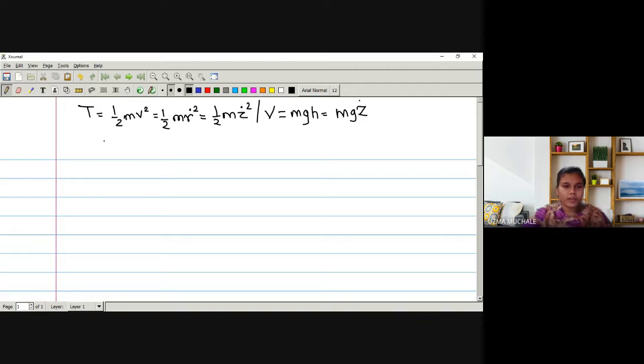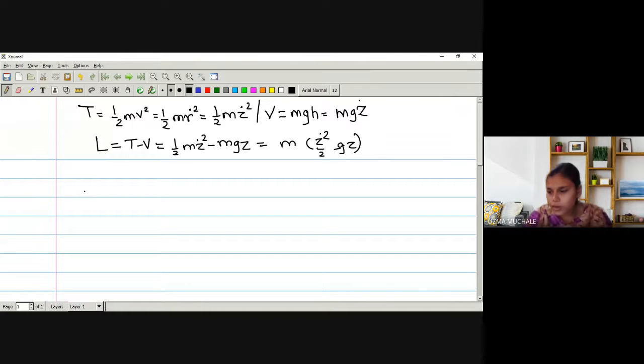So totally what we want to find out is L equals T minus V. That will be 1 upon 2 m z dot square minus mgz, where z is the height of the particle. We can take m outside, or keep it as it is: m times z dot square by 2 minus g into z. So this is the value of the Lagrangian L.